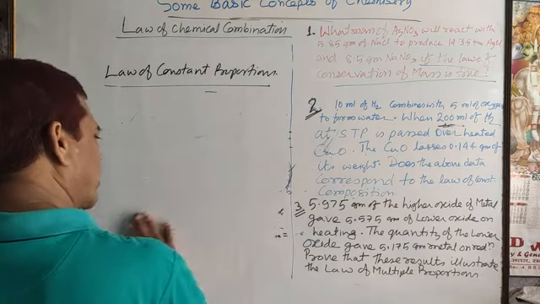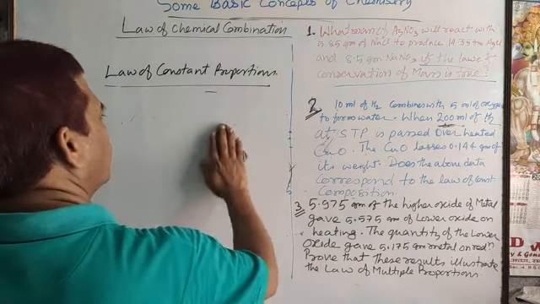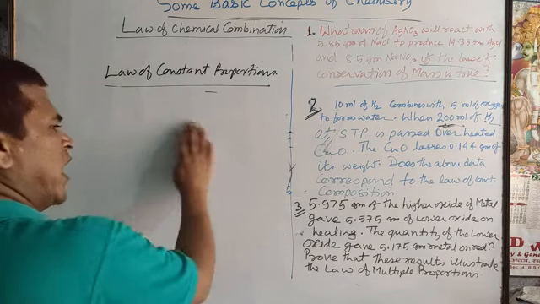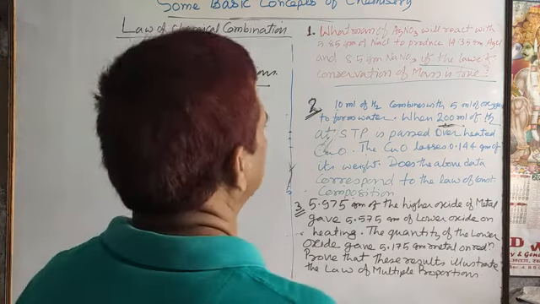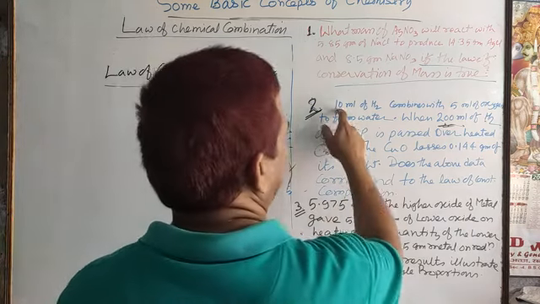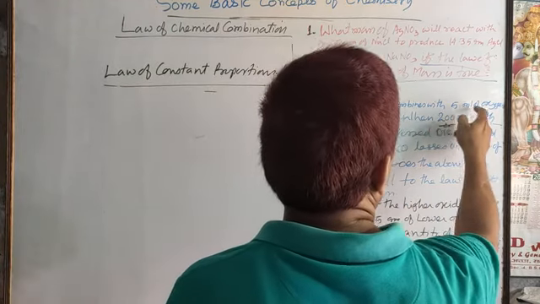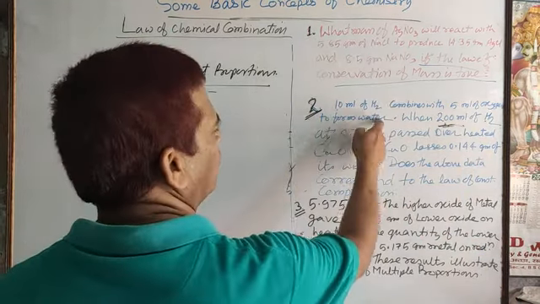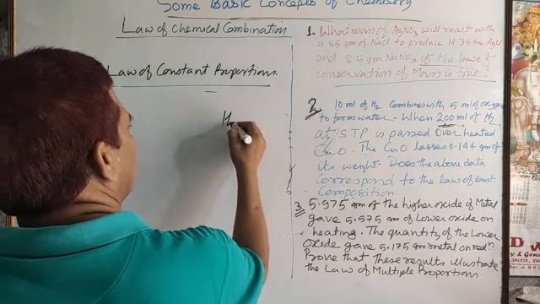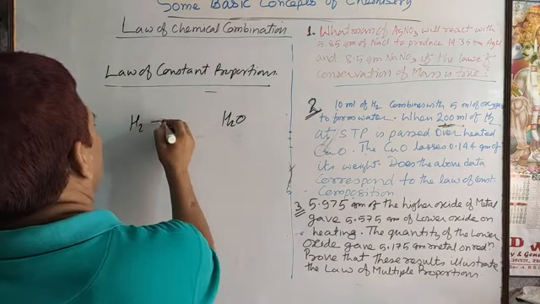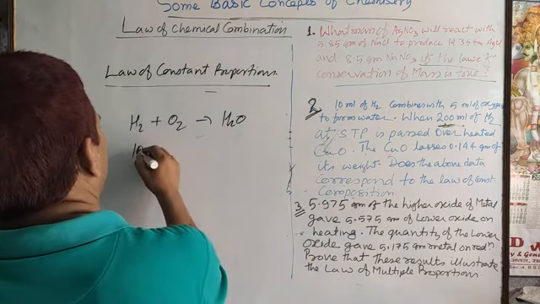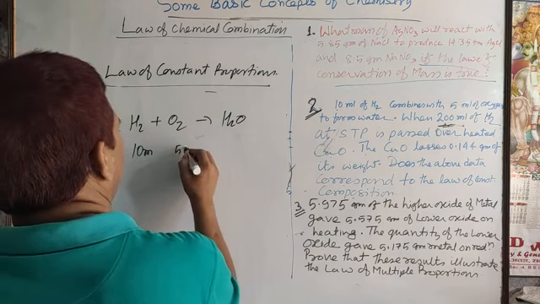Always remember that in the law of constant proportion, two sets of experimental data are provided. In the second numerical, 10 ml of hydrogen combines with 5 ml of oxygen to form water. Here water is formed by the combination of hydrogen and oxygen, 10 ml and 5 ml.